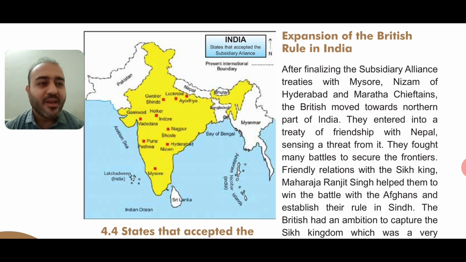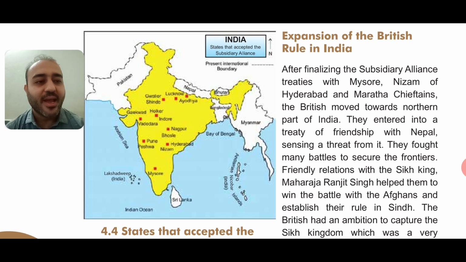So they fought many battles to secure the frontiers. Frontiers means the line or the border of a country. They fought many battles to secure the frontiers, because if they took control of the border of India, then they could stop anyone from entering the country. Friendly relations with the Sikh king Maharaja Ranjit Singh helped them to win the battle with the Afghans, that is Afghanistan, and establish their rule in Sindh, which is presently in Pakistan.